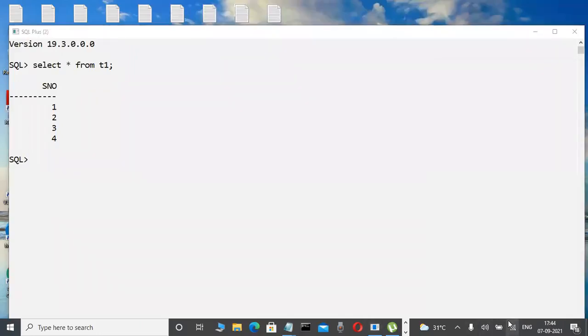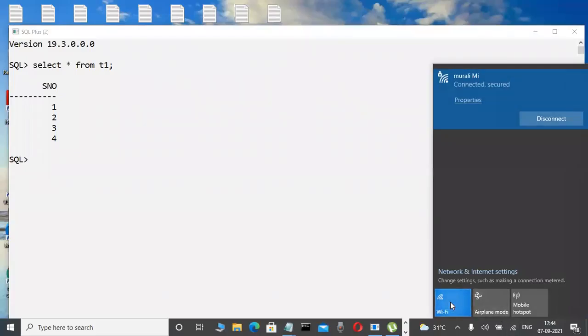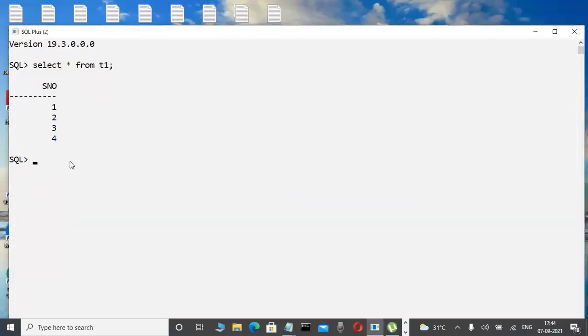Whenever you are changing this data, what happened? Concentrate here. Check it out. I am writing an update command. Table name, set something, as in a future concept. Set s number equal to 5, where s number is equal to 1. Whenever we are typing this update, modifying the data, like this in the future also. Now the data 1, I want to change into 5 only. Yes, I am changing 1 into 5.